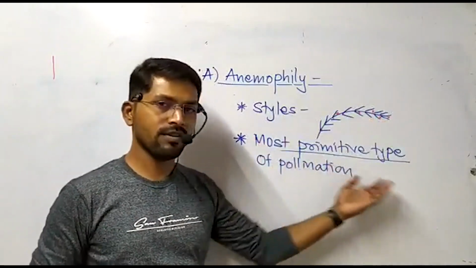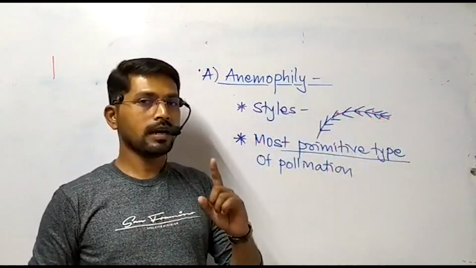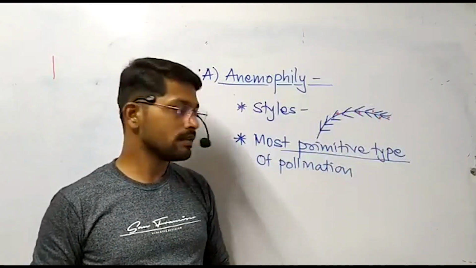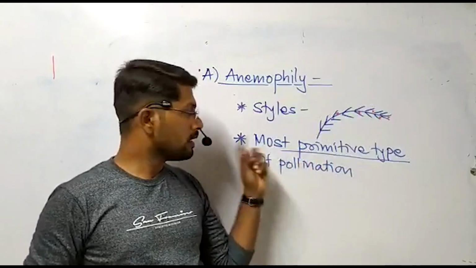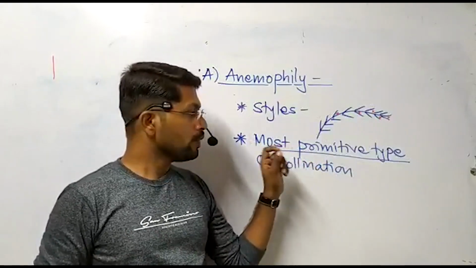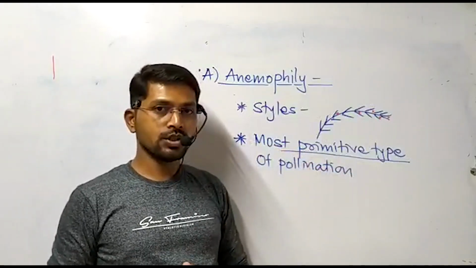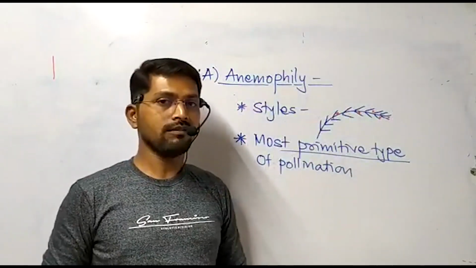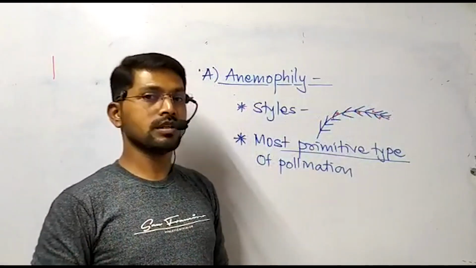We are going to study different types of pollination one by one, but the question can be asked in your competitive exam like NEET exam and CET etc. That question is very important. This part is very essential, that which is the most primitive type of pollination. Then your answer is anemophily is considered as most primitive type of pollination, and it is mostly shown by the